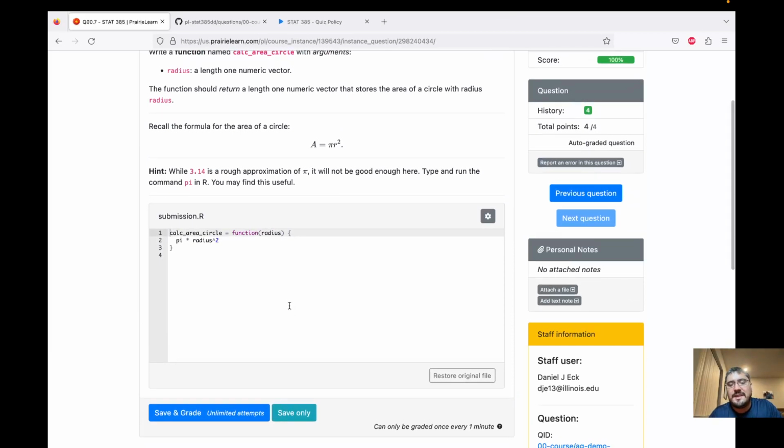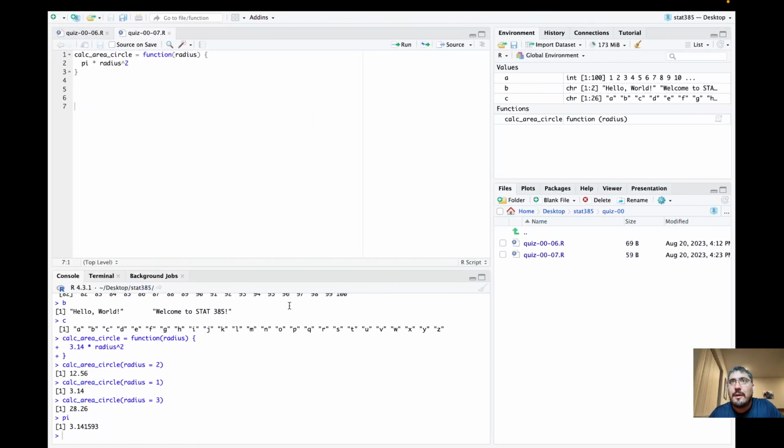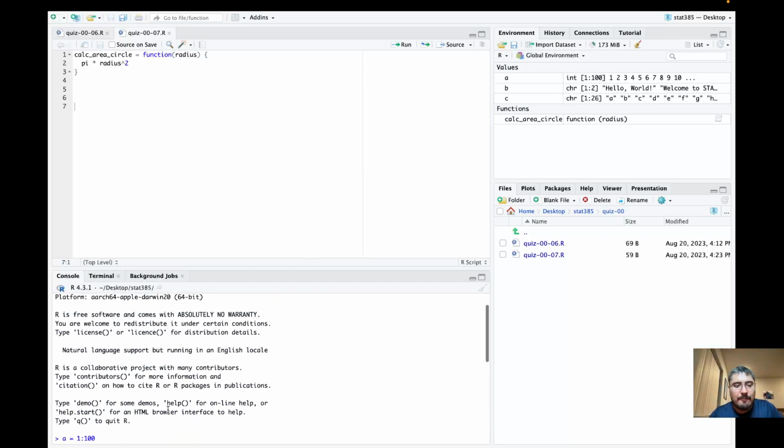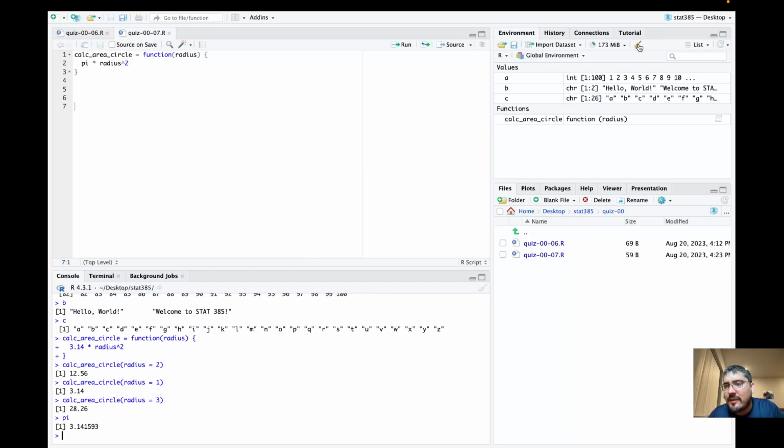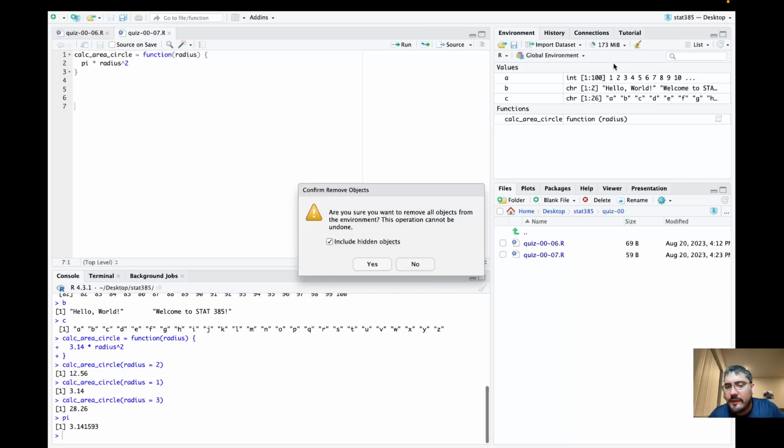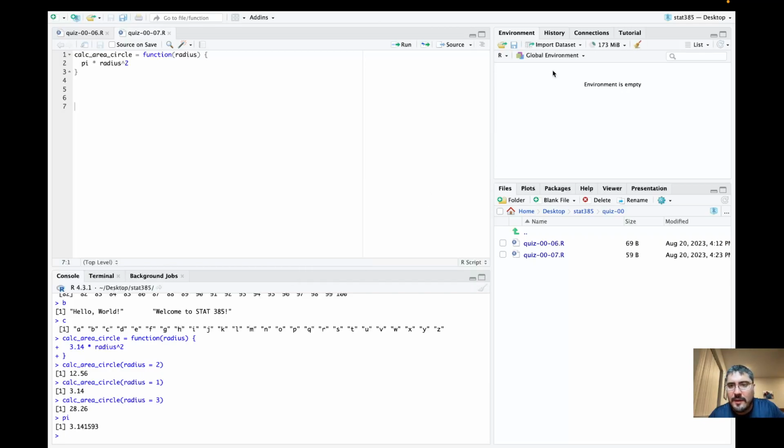I heavily suggest going through the file management system via this R project and saving separate R scripts for each one of these questions. It seems like a pain up front, but it will be very fast. And if you clear R, so right here you can see I've played around obviously, but if we can get in the habit of clearing R, so I'm going over here to this broom to clear the environment, so all saved quantities are now gone, and I can